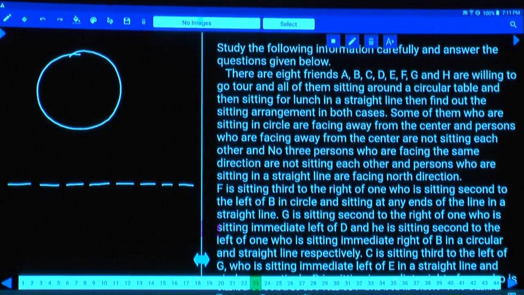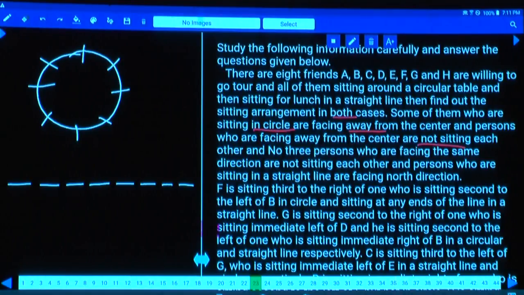To find out the seating arrangement in both the cases, some of them who are sitting in a circle are facing away from the center, and persons who are facing away from the center are not adjacent to each other, isn't it? Hence, in total, at the most how many persons could be away from the center? At the most, we can have only 4 persons who are facing away, because no 2 persons who are facing away from the center are seated adjacent to each other. Either 4 persons or fewer than 4 persons are away from the center.